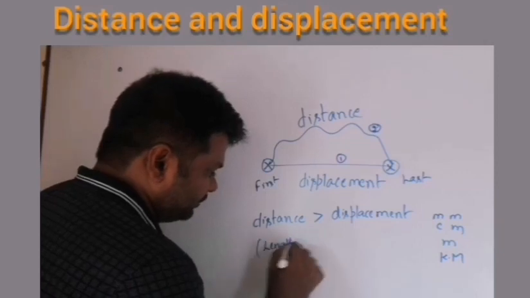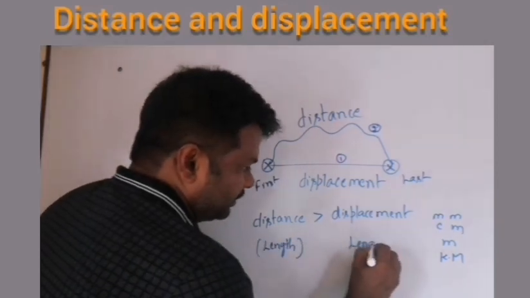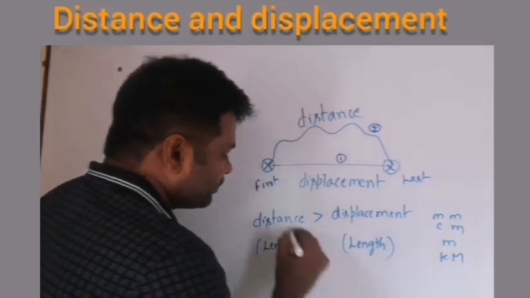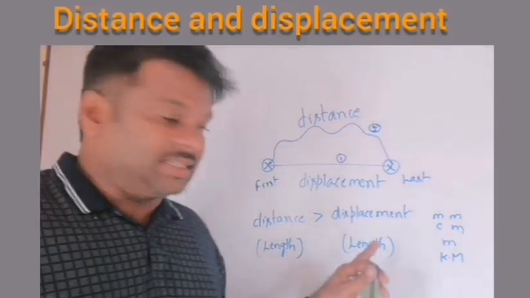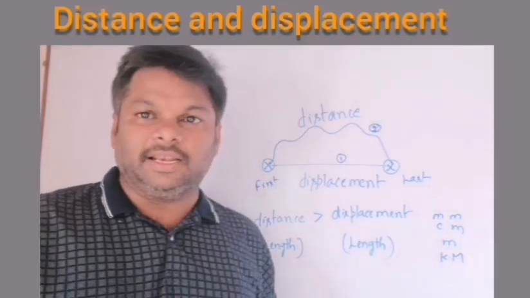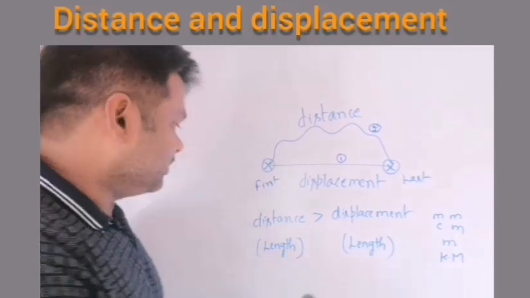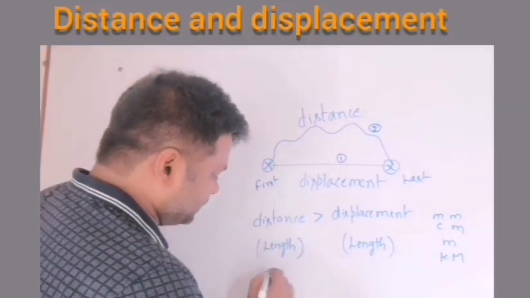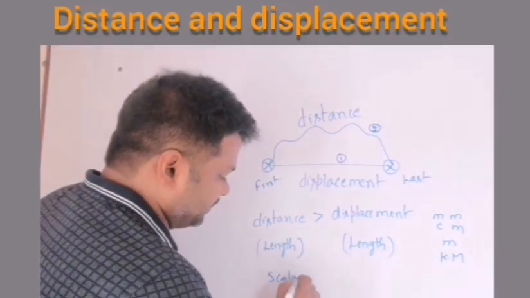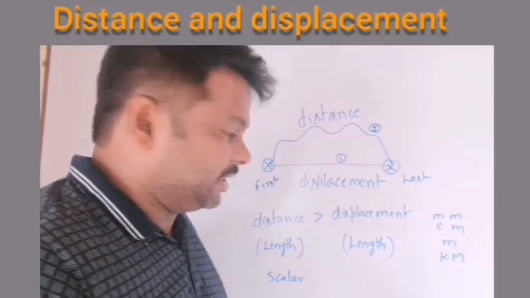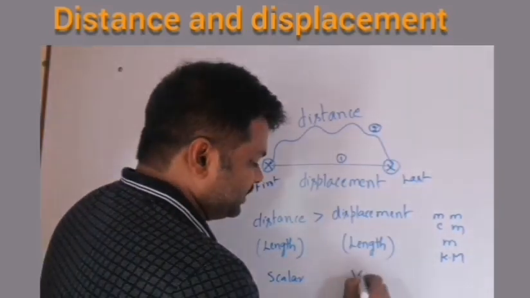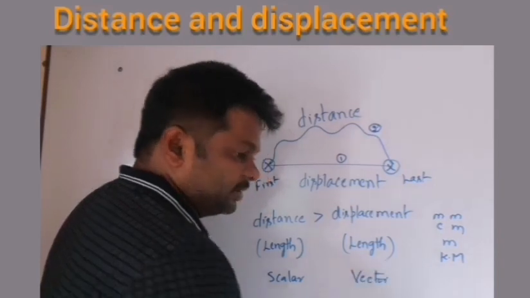Distance and displacement are also called lengths. Distance is a length and displacement is also a length. And here the important thing is distance is a scalar physical quantity and displacement is a vector physical quantity.